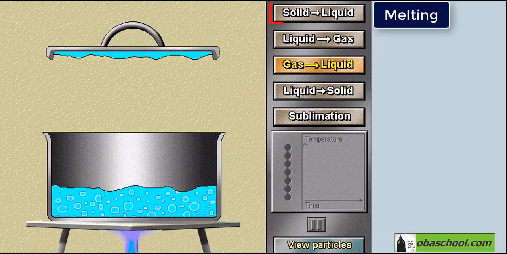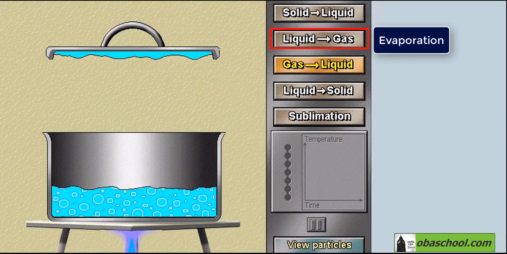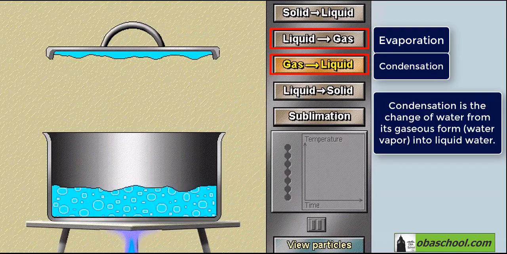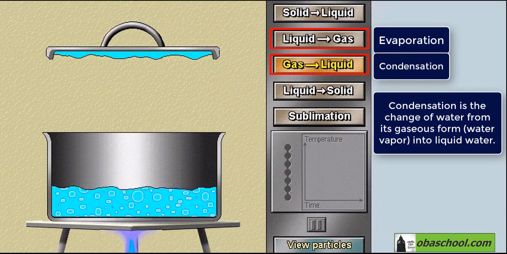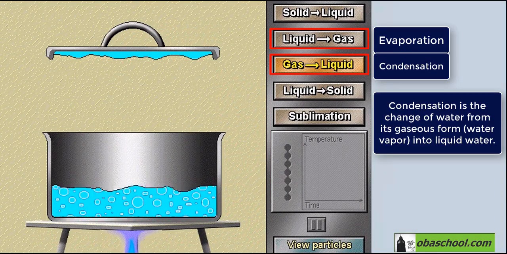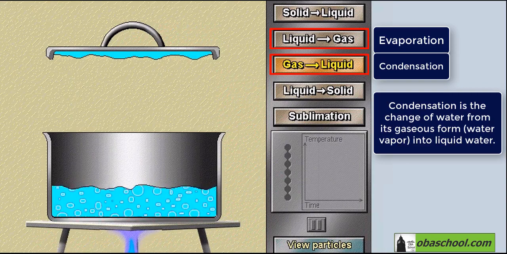We've studied melting, where solid turns into liquid, and evaporation, where liquid turns into gas. And now, let's study condensation. Condensation is the process of gas turning into liquid. Condensation is the change of water vapor, which is water in the gaseous state, into water in the liquid state.